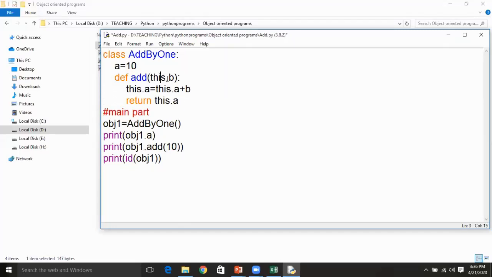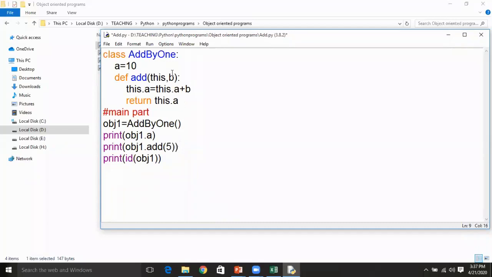See, this is a parameter which will be passed by default, which will help us identify the particular variables of the class, or class variables. See here, this dot a is representing this a, the a which is assigned the value 10, and it is added with b which you passed at this point. So b is 10, so I'll change this value. In order to understand better, I'm changing this value to 5.